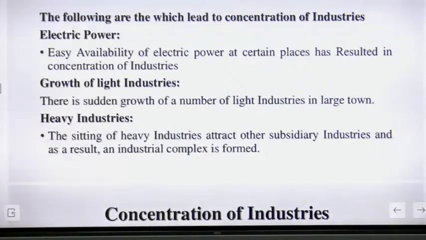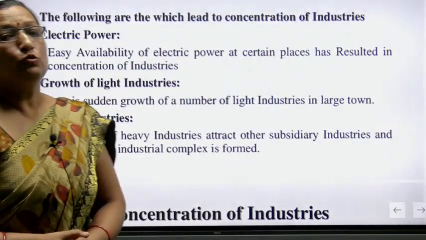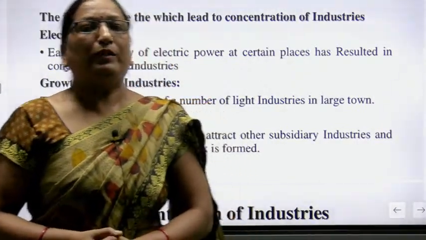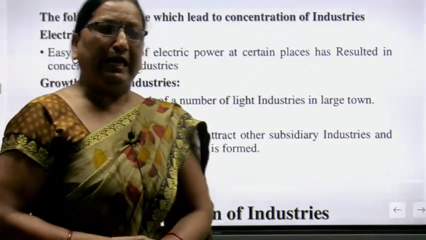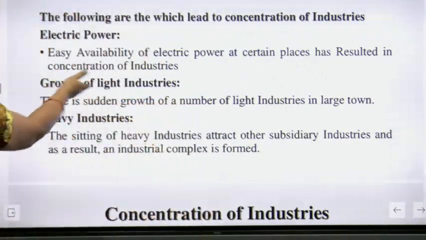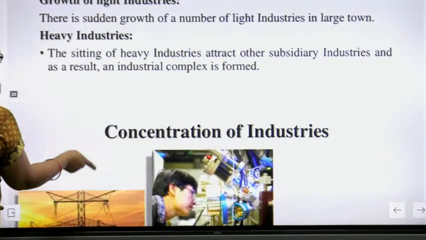Heavy industries, the setting of heavy industries attracted other subsidiary industries and as a result an industrial complex is formed. So many light industries were established with the help of the heavy industries.